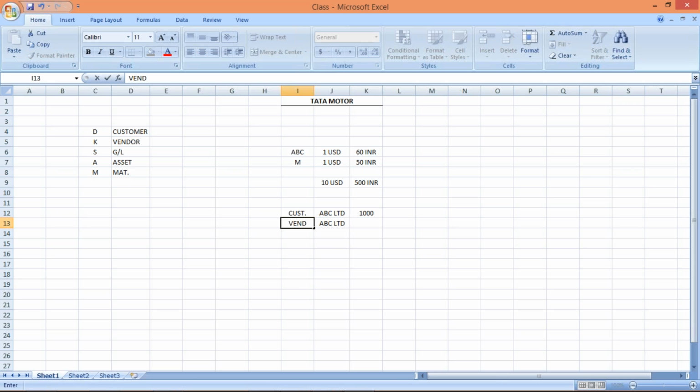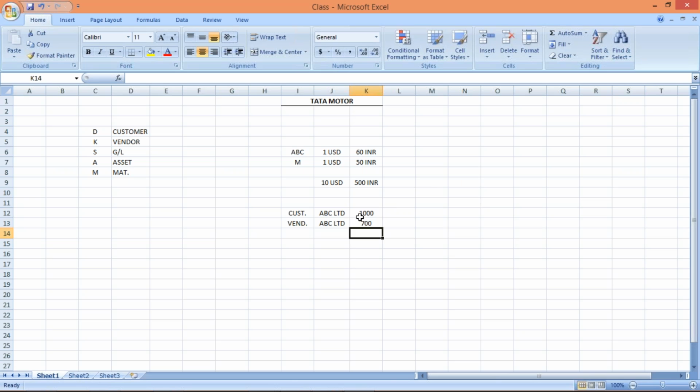So what is happening? If any company is both your customer and your vendor, then that kind of organization is treated as a trading partner. Anyway, that is also a different concept, we'll not go into that much detail. We'll talk about this scenario. So Tata Motor is having a customer ABC Limited, and that customer is a vendor also. As a customer, ABC Limited has purchased goods worth 1,000 rupees, and as a vendor, ABC Limited has sold goods worth 700 rupees to Tata Motor.